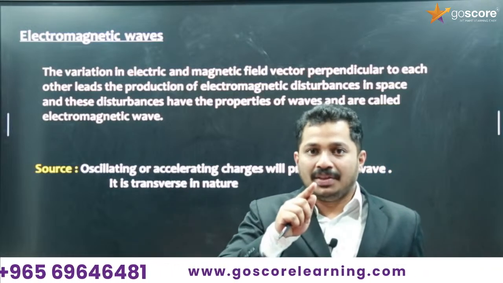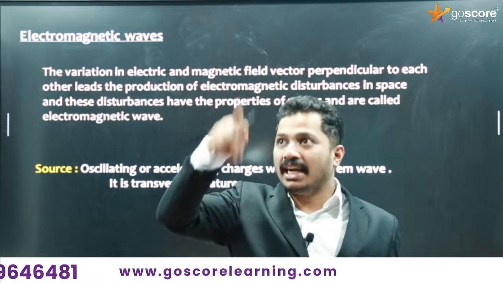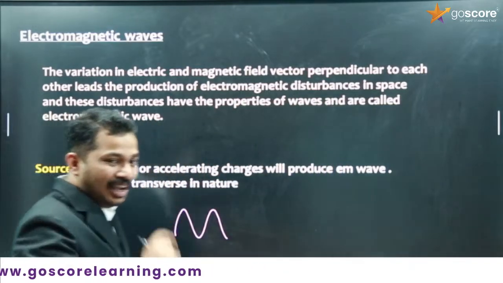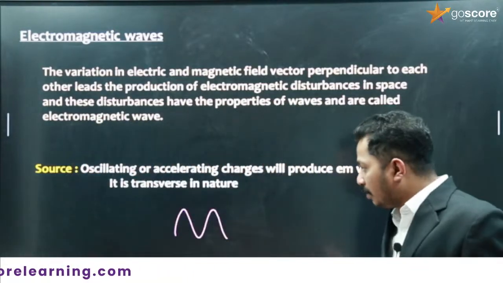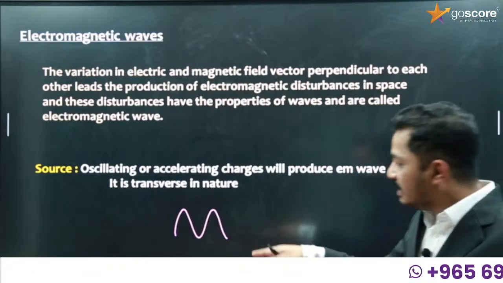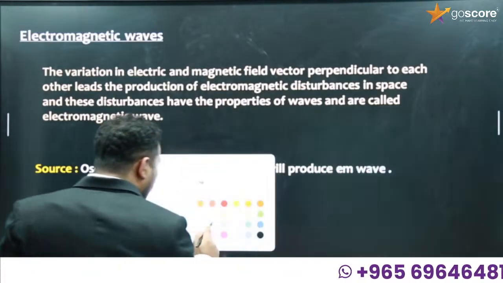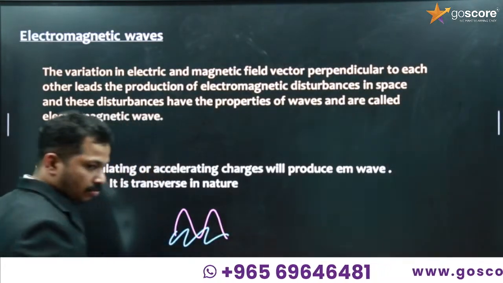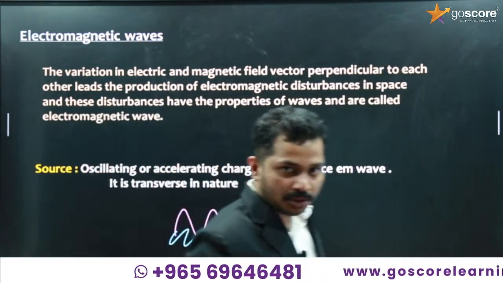This changing electric field is just like a wave. Whenever there is a changing electric field, it will also produce a changing magnetic field.